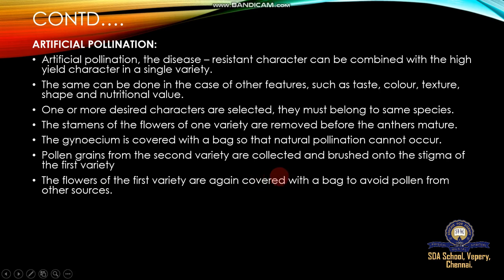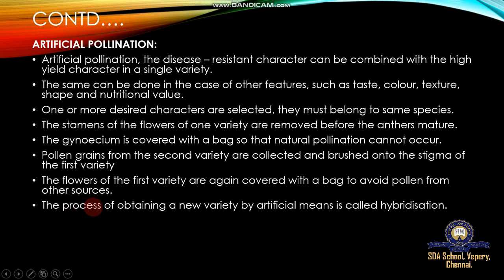Suppose we do not cover that flower. What would happen? Pollen grains of some other plants would be dusted onto or collected by the stigma of the female flower. That would lead to cross pollination, which is why we avoid cross pollination. After the flowers of the first variety are covered again with a bag to avoid pollen from other sources, the process of obtaining a new variety by artificial means is called hybridization.